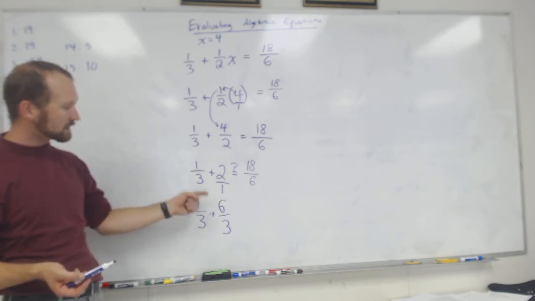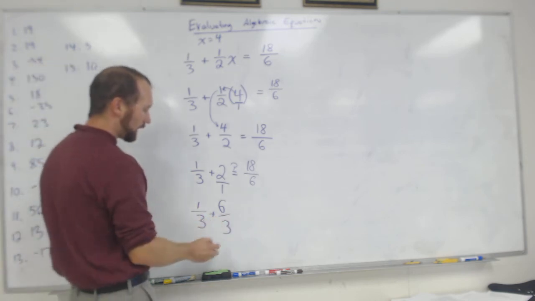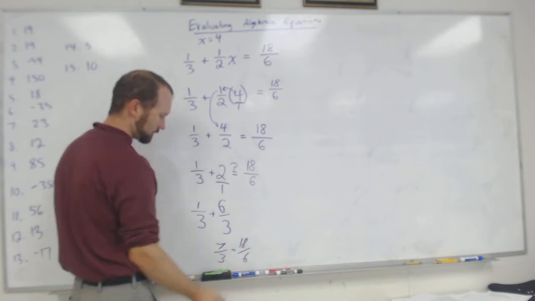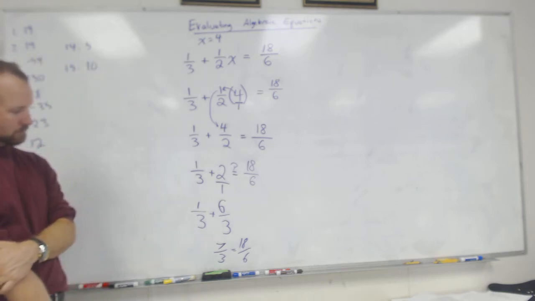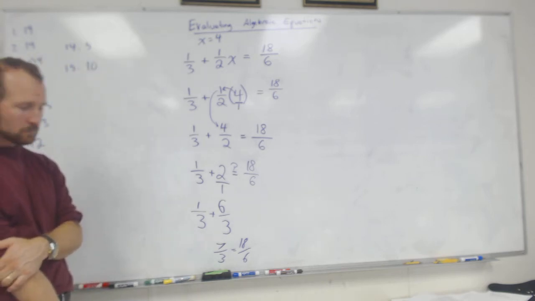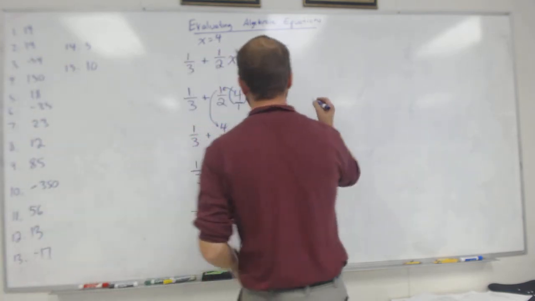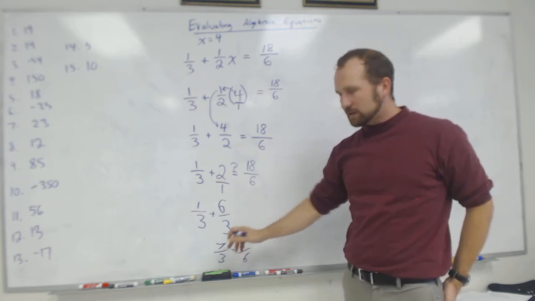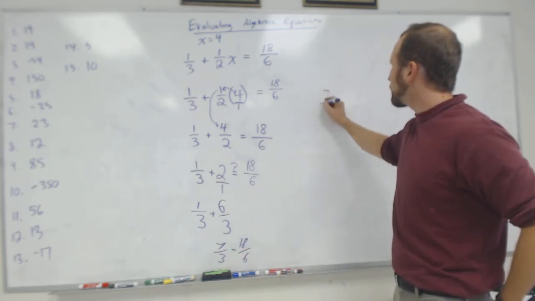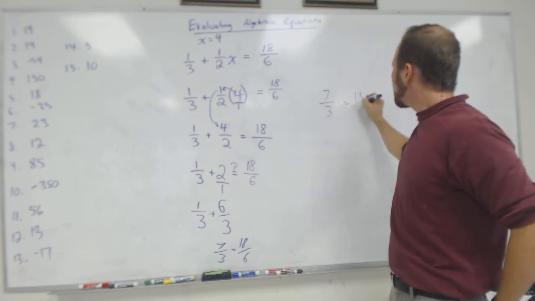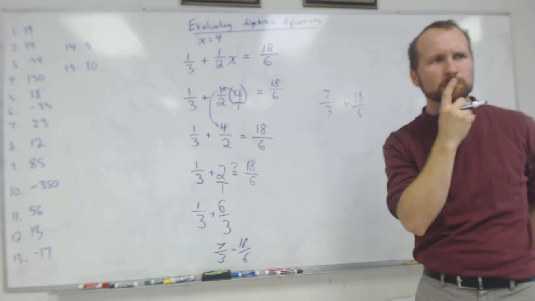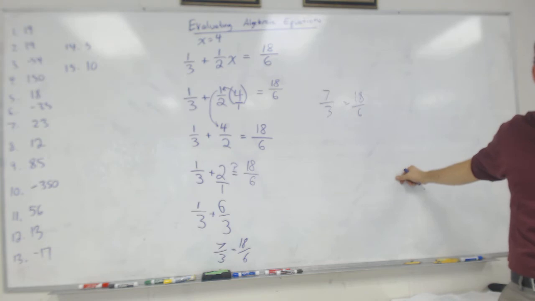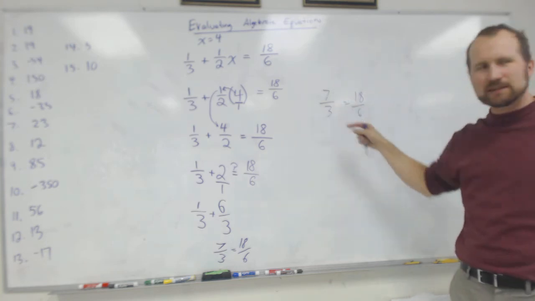So now I've got 1/3 plus 6/3. Yeah, that's 7/3. And if you want to make it a mixed number, you can do 2 and 1/3. Nice. We could also call this 2 and 1/3. Now, in algebra, I prefer improper fractions to mixed numbers. So we're probably going to keep it as 7/3. So that's false. But are these equal? No, they're not. How many thirds is 18/6? Or how many sixths is 7/3?